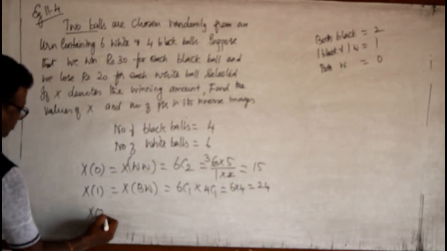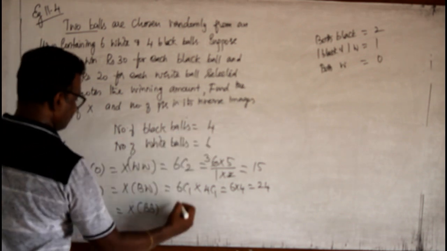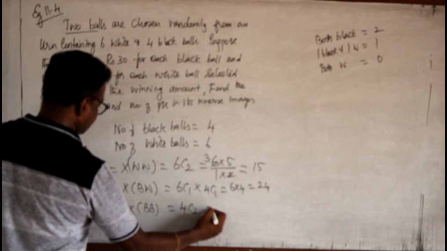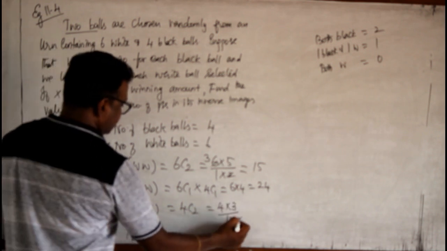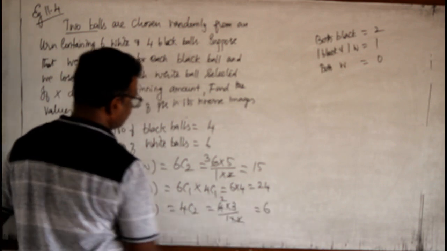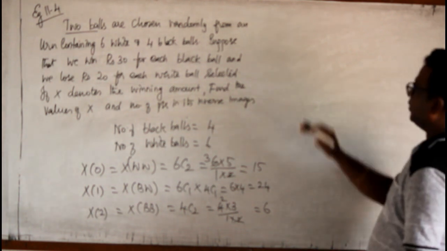Now X of 2 means success, both are black. Black means I am selecting from 4 balls. It is 4C2, 4 into 3 by 1 into 2. It is 6.